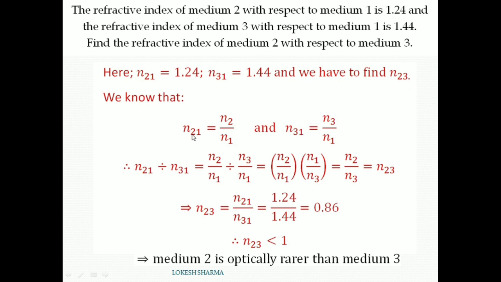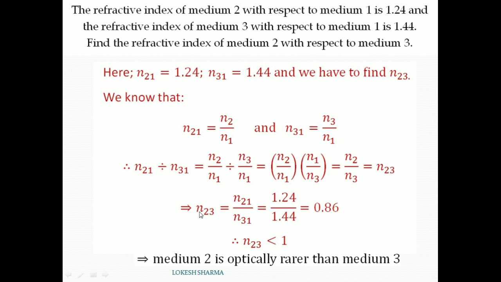We know that n21 is equal to n2 upon n1 and n31 is equal to n3 upon n1. Now when we divide n21 by n31, we will get n2 upon n1 into n1 upon n3. n1 will cancel n1 and we will get n2 upon n3, which according to the definition is equal to the refractive index of medium 2 with respect to medium 3.